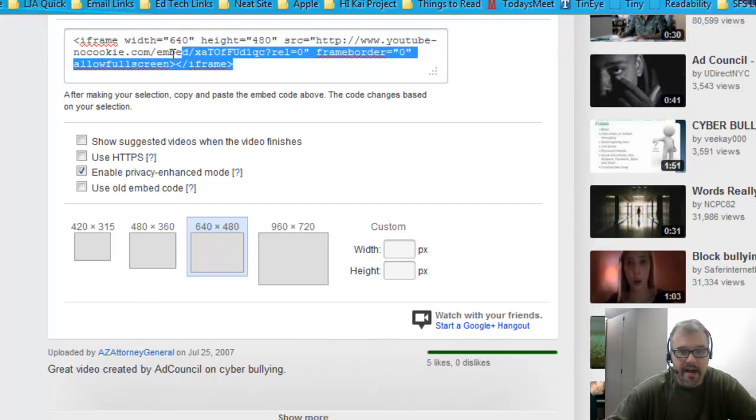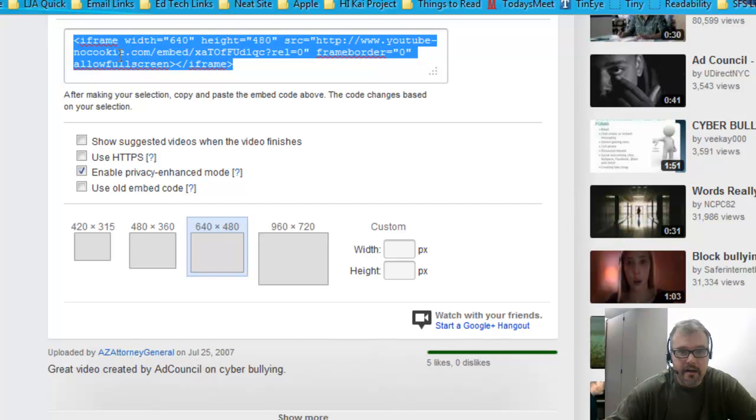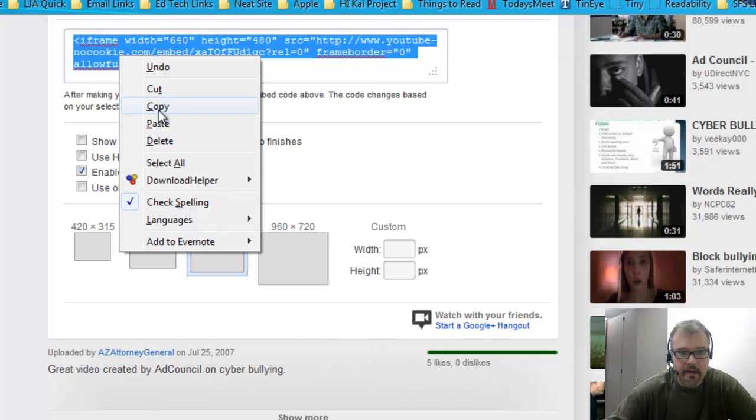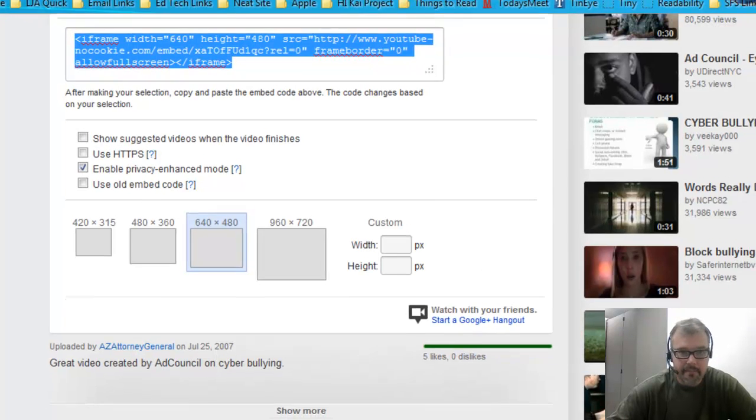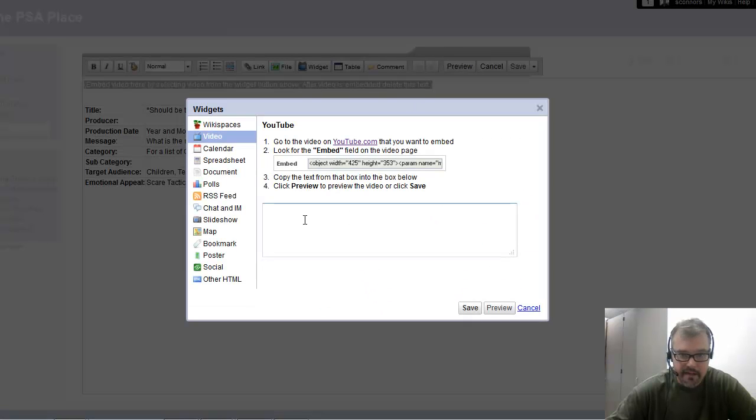So I'm going to highlight this text. I'm going to copy it. Copy. And I'm going to head back to the PSA Place tab, go to this text box space, and paste it inside. Once I've done this, I can choose Save.